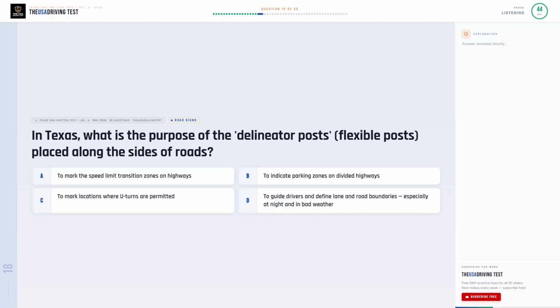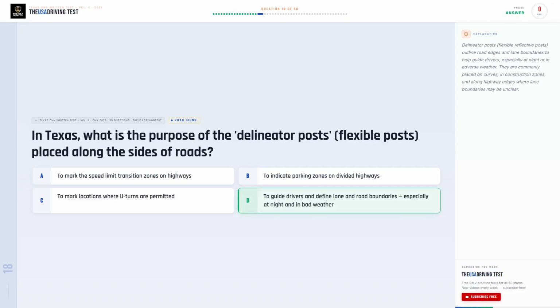In Texas, what is the purpose of the delineator posts, flexible posts, placed along the sides of roads? Option A. To mark the speed limit transition zones on highways. Option B. To indicate parking zones on divided highways. Option C. To mark locations where U-turns are permitted. Option D. To guide drivers and define lane and road boundaries, especially at night and in bad weather.